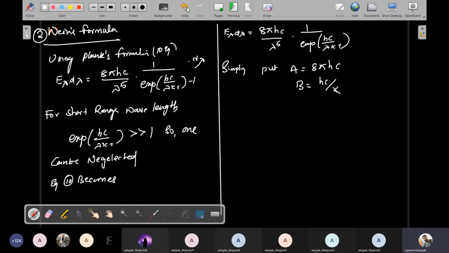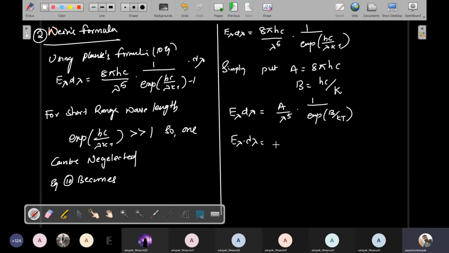So I consider hc by k as capital B and 8 pi hc as capital A. Using these two notations, E lambda d lambda is equal to A by lambda power 5 into 1 by exp(B divided by lambda T). Understand? So this equation will be changed.